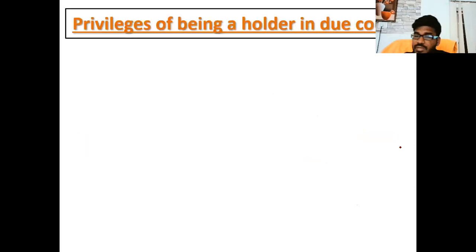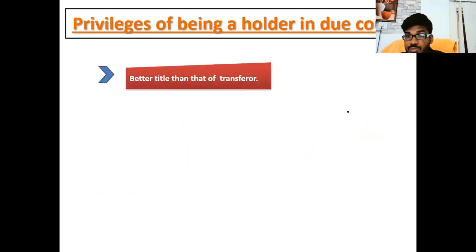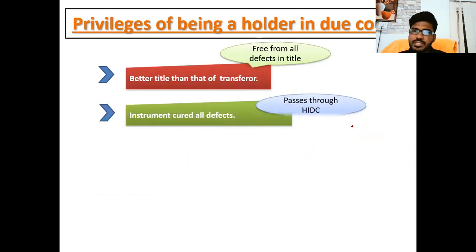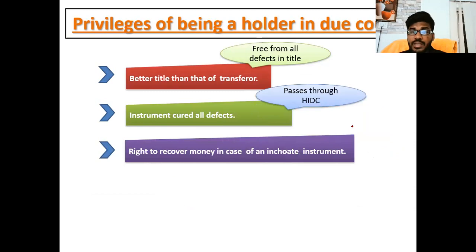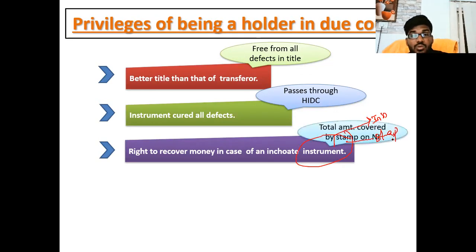What are the privileges related to the holder in due course? Privilege means benefit. First, a better title than that of the transferor. Even though the previous person has a defective title, the holder in due course gets a good title, free from all defects. The instrument cures all defects. Second, the right to recover money in the case of an incomplete instrument. Other parties can recover only the instrument amount, but the holder in due course has a right to receive up to the stamp value. This is another advantage: the total amount covered by the stamp on the negotiable instrument.